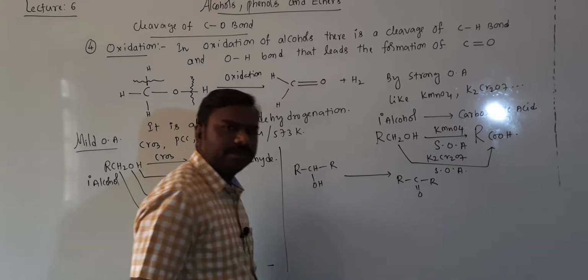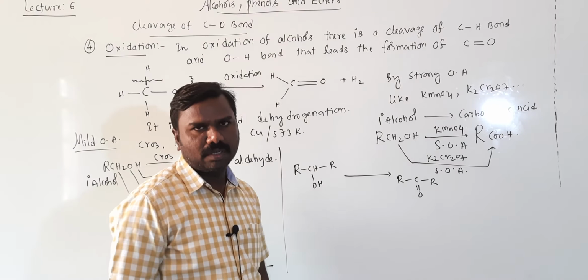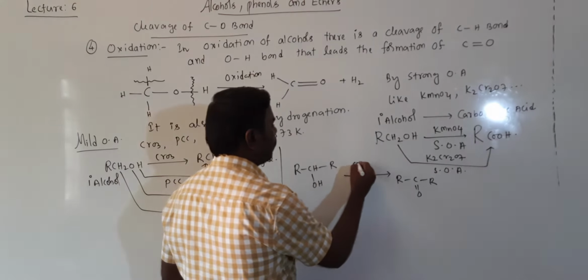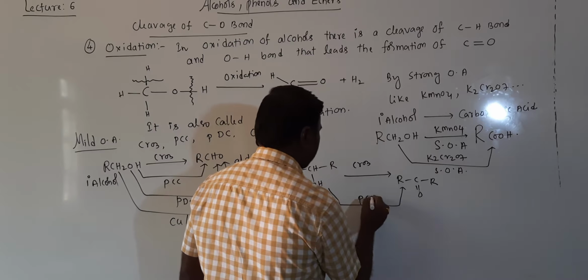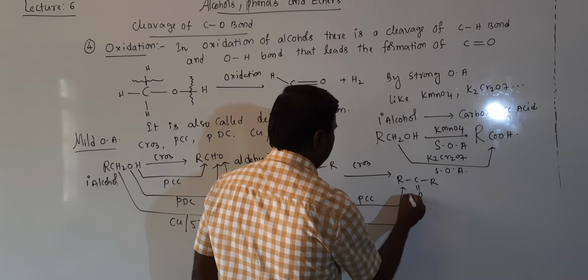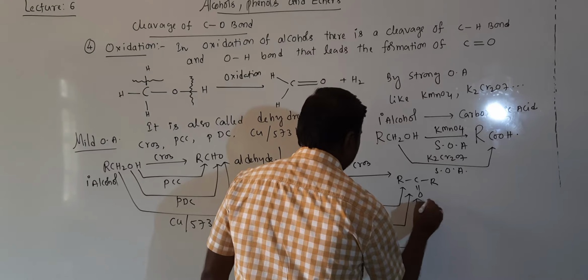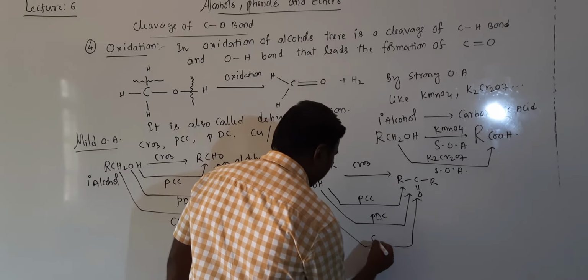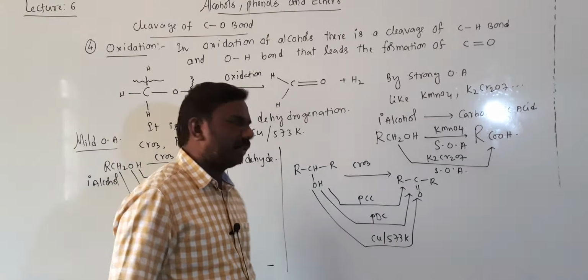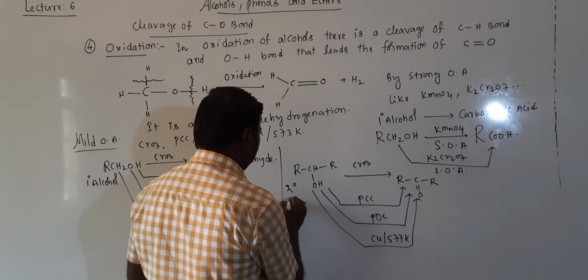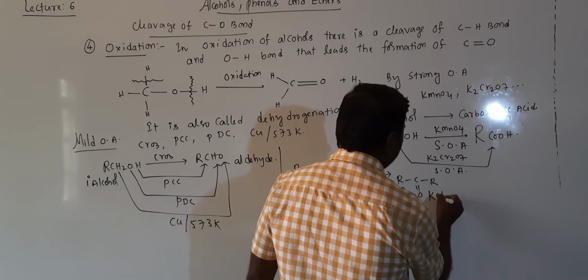It means this hydrogen and hydrogen are removed, dehydrogenation called oxidation, by CrO3, otherwise by PCC, otherwise by PDC, otherwise by copper at 573 kelvins. Getting, students? It is a secondary alcohol, very important. Secondary alcohol is converted into ketone.